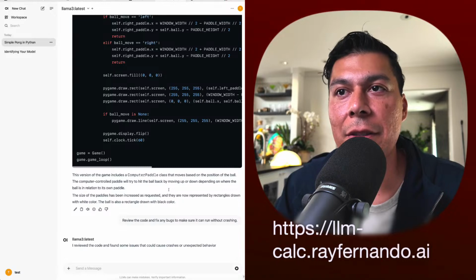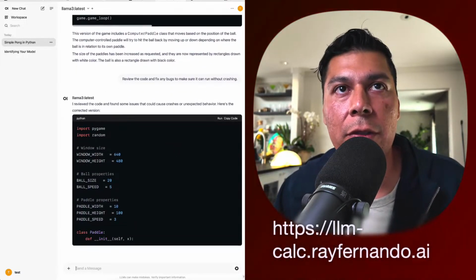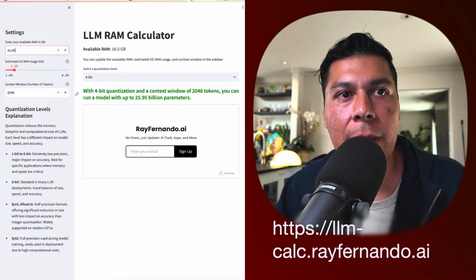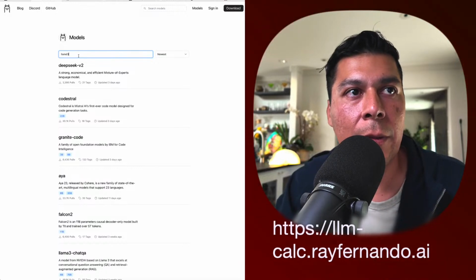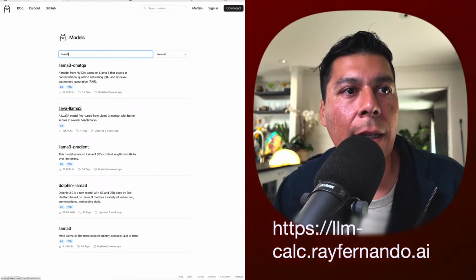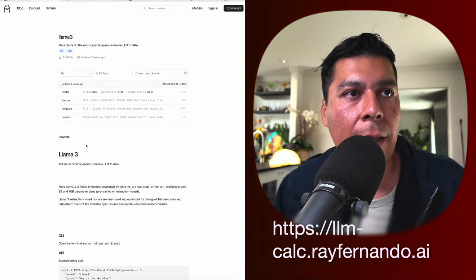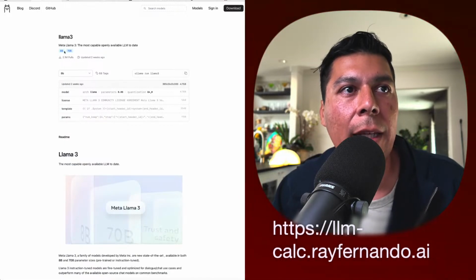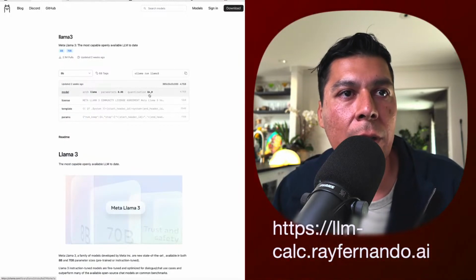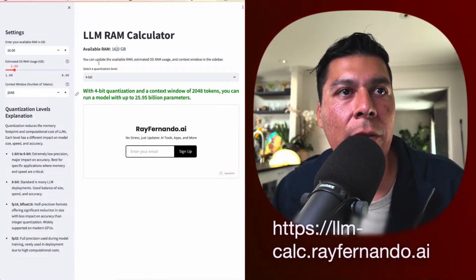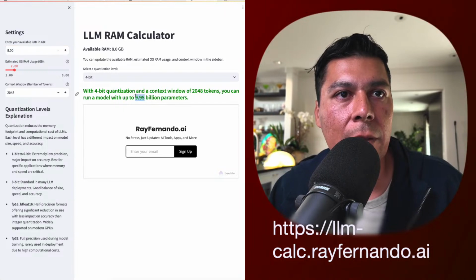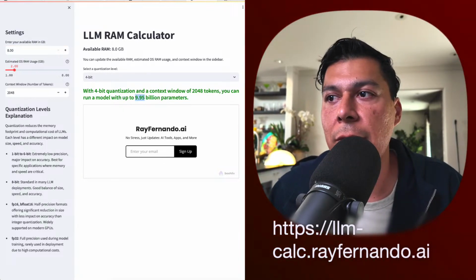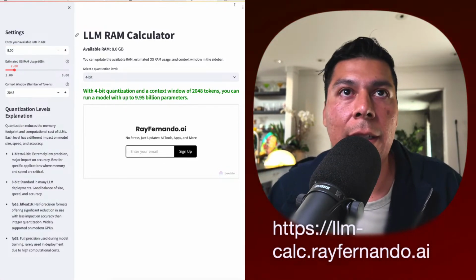Just curious, so this is interesting. This is a 7 billion parameter model. Basically what that means is, if you have 16 gigs of RAM, let's take a look more at the model specs here. So we do Llama 3, and actually it's an 8 billion parameter model, my bad. 8 billion parameters running at Q4 quantization. Running at Q4, even with 8 gigs of RAM, you can run a model like this. That's really sweet, actually.